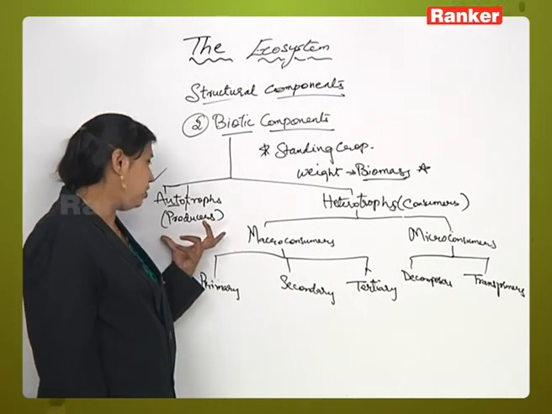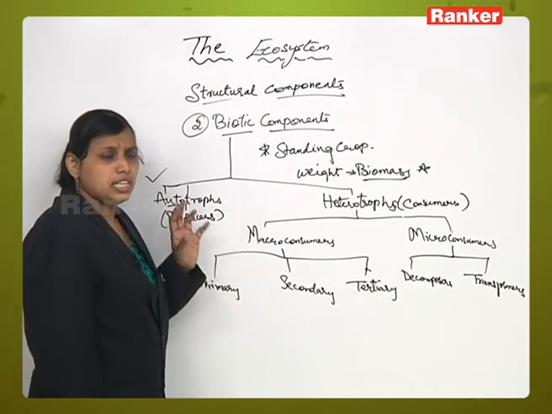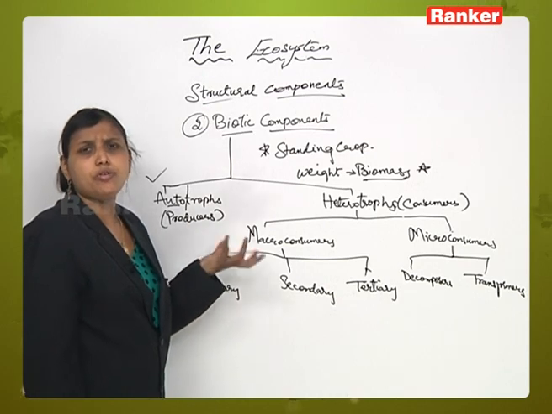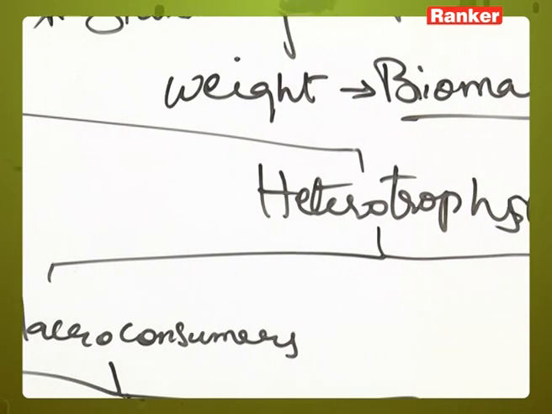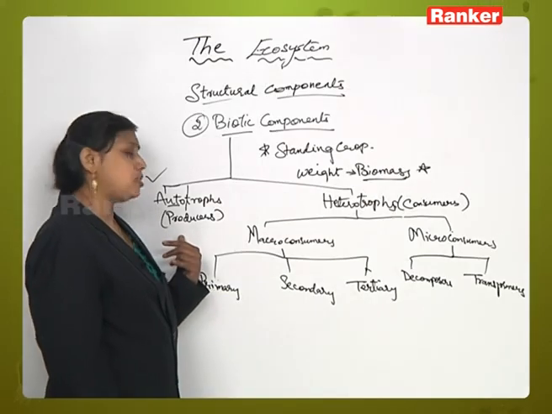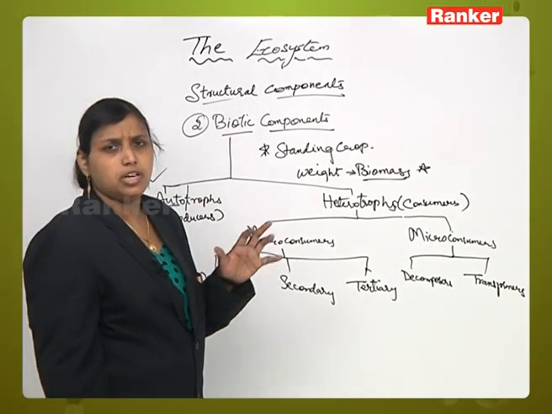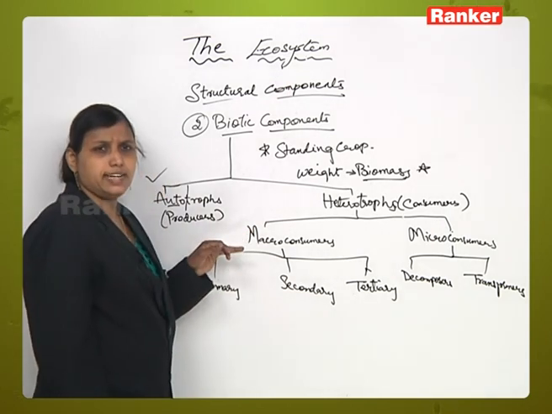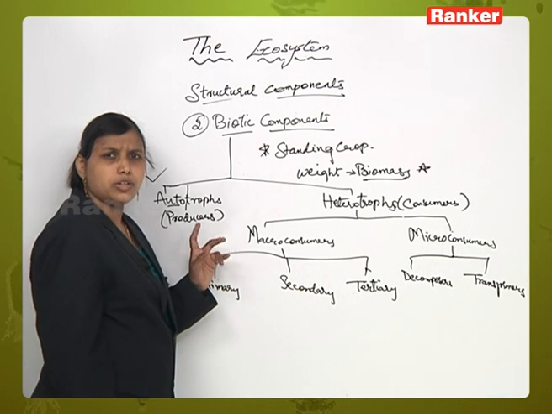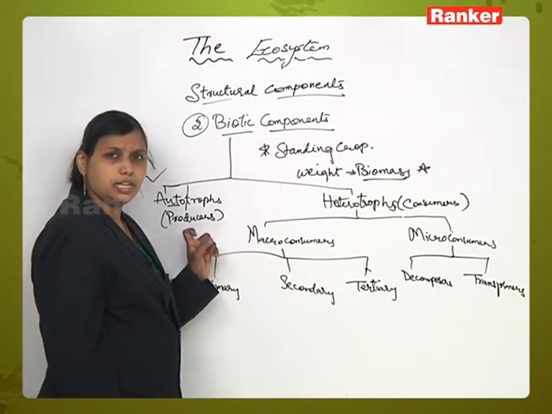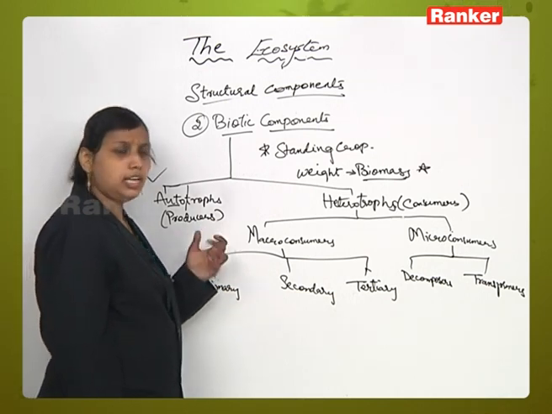Now why are we telling these are autotrophs? Because they have the ability to prepare their own food. They don't depend on other plants or organisms for the required food material. In this process they make use of the radiant solar energy coming from the sun, and they convert it into potential chemical energy.